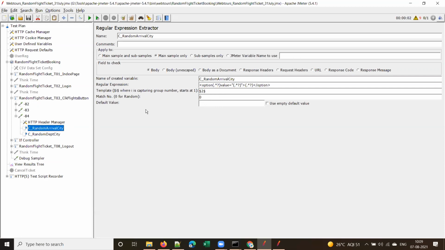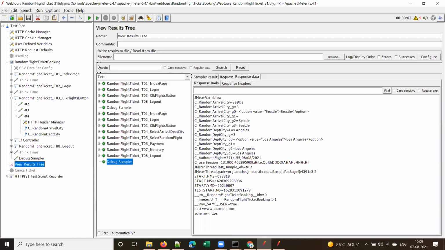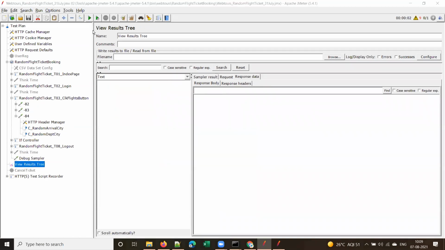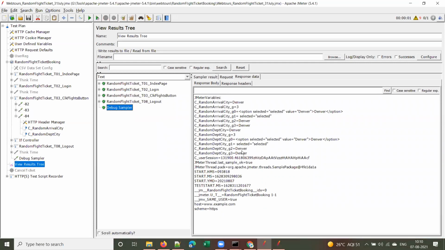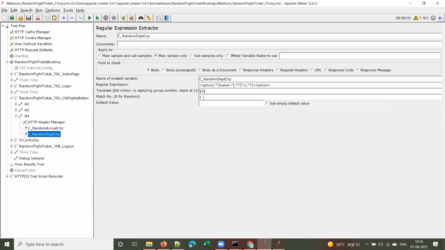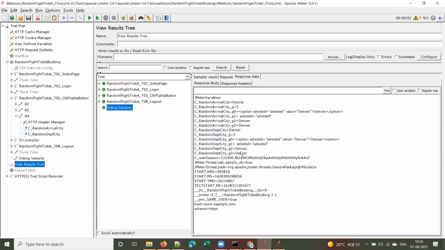If you put match number 1 for both, it will take Denver only. Let me replay the script and show you. See the debug sampler. I gave match number as 1, so both the departure and arrival city will become Denver only. And you can see the result here. We can also see that it did not enter the if controller, because both are the same.